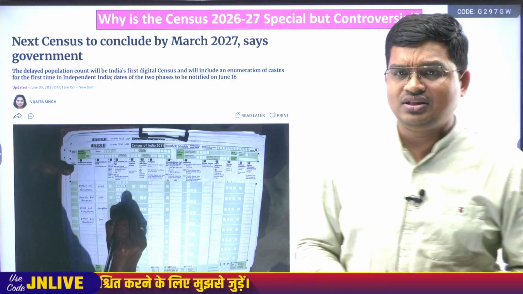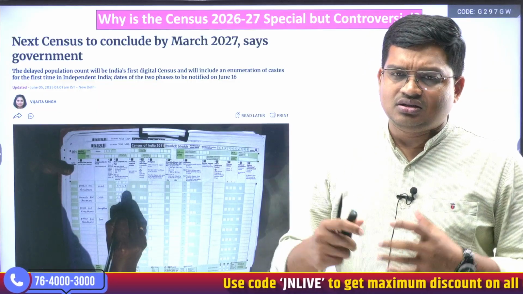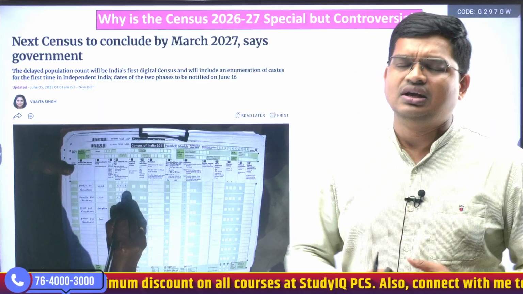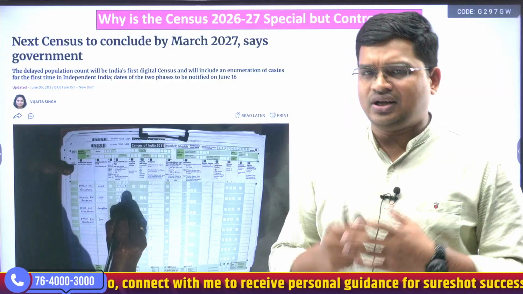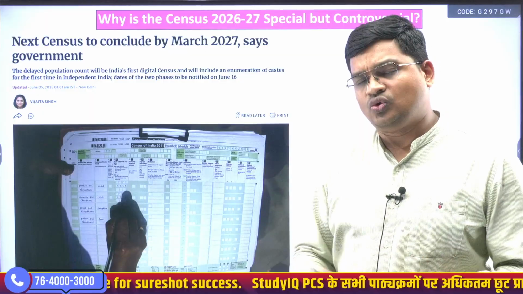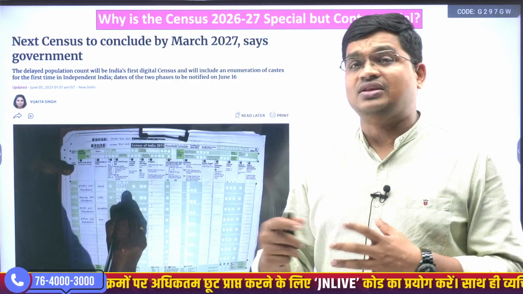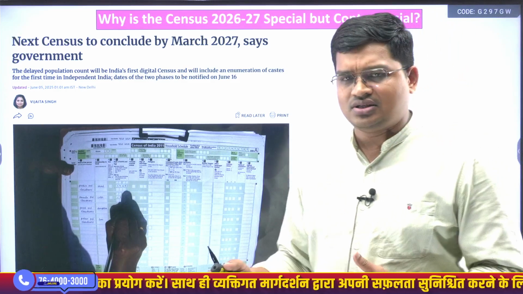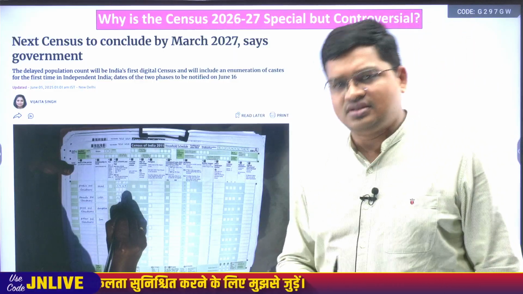And government has given this explanation that just after the pandemic, since during the pandemic school children's education was hampered and there was disruption, immediately they did not organize this large census because India is having 140 crore population and almost 30 lakh school teachers, in fact the primary school teachers, would be involved in that. So that is why it was postponed, and finally it has been decided to conduct the census in 26-27.